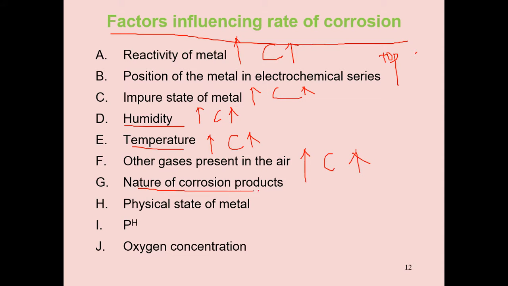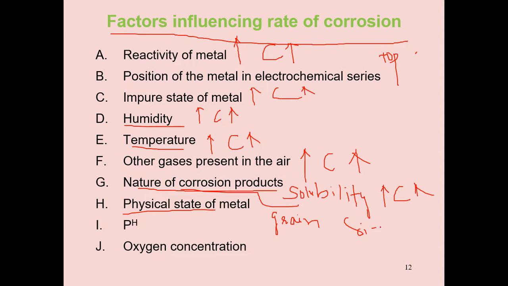Nature of corrosion products: if the corrosion product solubility increases, corrosion also increases. Physical state of metal, simply I am writing grain size. Grain size decreases, corrosion increases.